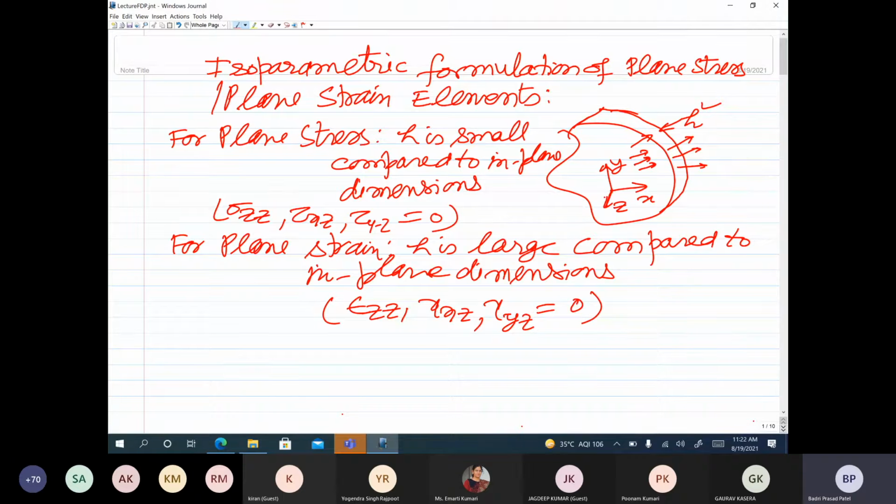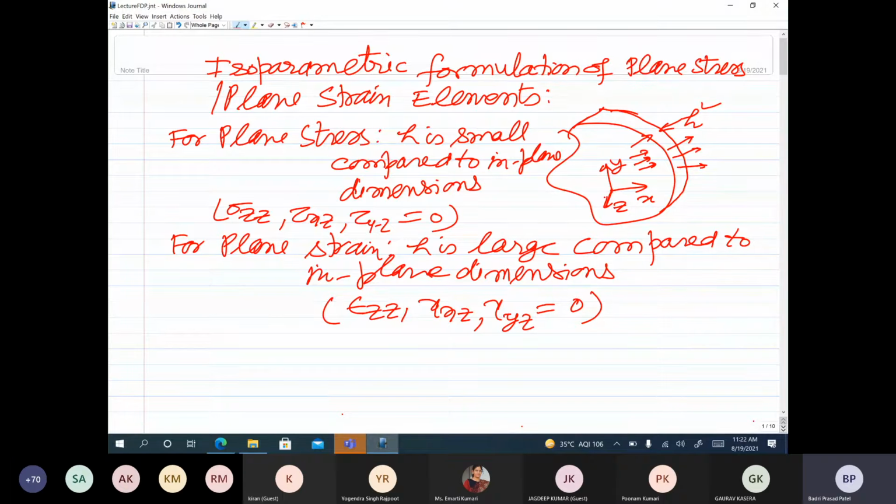An example is a dam. If you are analyzing the dam wall, along its length, the z direction, that dimension is very large. So epsilon zz, gamma xz and gamma yz would be 0, and you can model just one cross section of the wall, with xy along the cross section, as a plane strain problem.